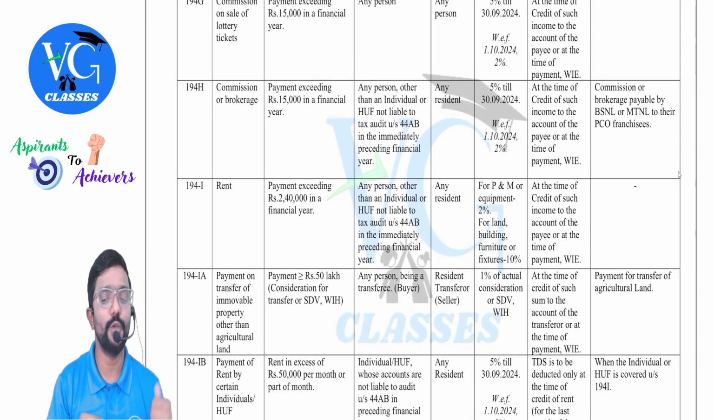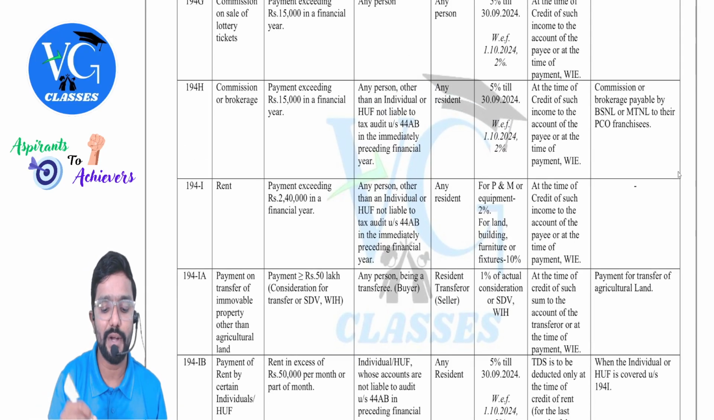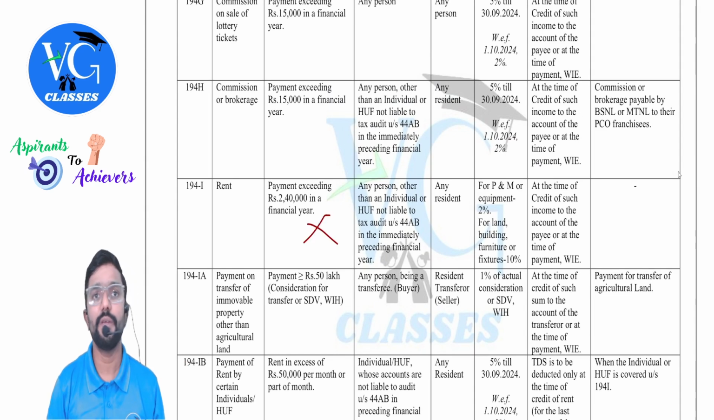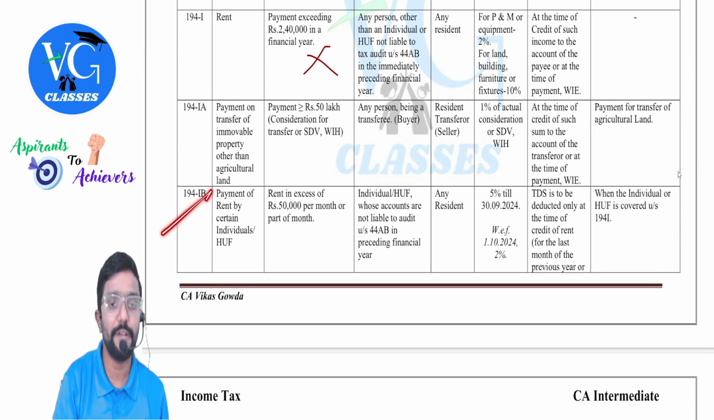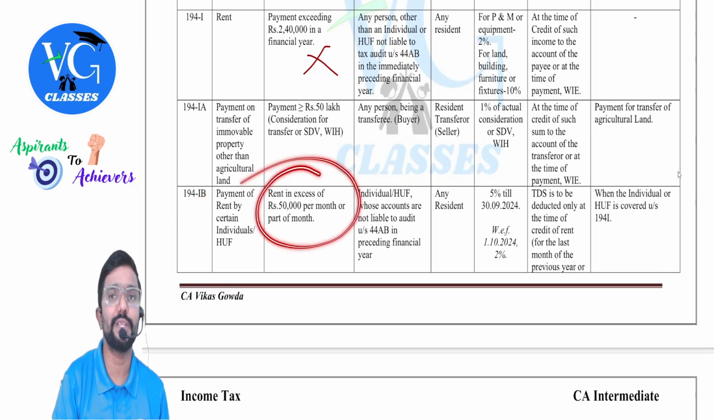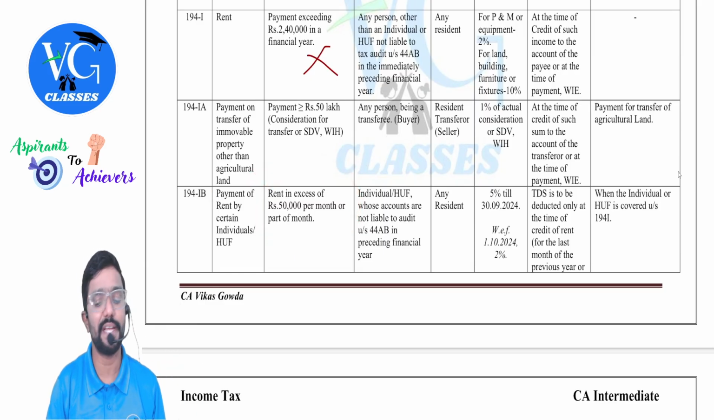Is 194I applicable? No, it will not cover an individual who was not subject to tax audit last year. So here we are not applying 194I. Which section are we applying? Sir, we are applying 194IB, where monthly rent is more than 50,000. What is the TDS rate? If it is till 30th September, 5%. On or after 1st October, 2%.